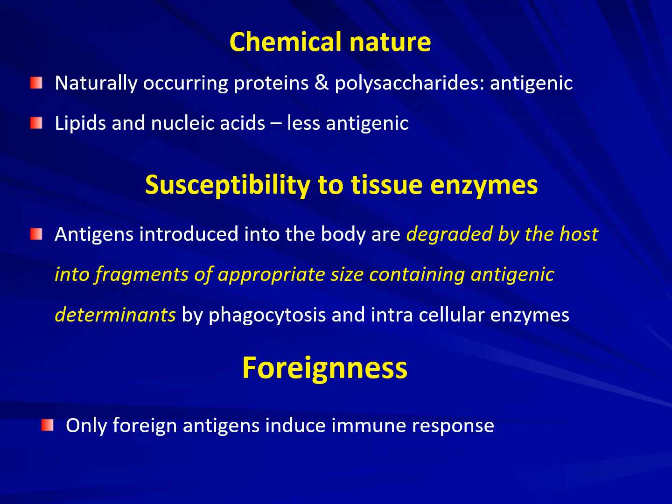So it has to be broken down into those small pieces by the tissue enzymes so that they can be presented properly by binding to an MHC complex. That is why an antigen has to have this property of susceptibility to tissue enzymes. Next, foreignness of an antigen. Only foreign antigens induce immune response. But by chance, if an own or a self antigen is producing an immune response, it leads to autoimmunity.